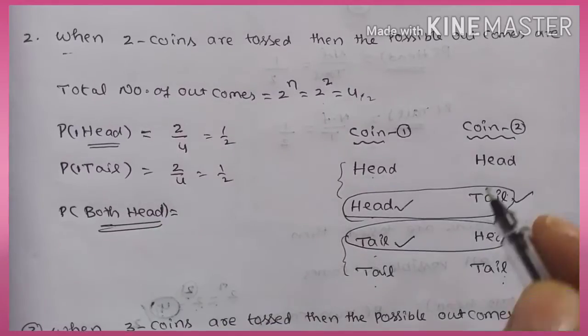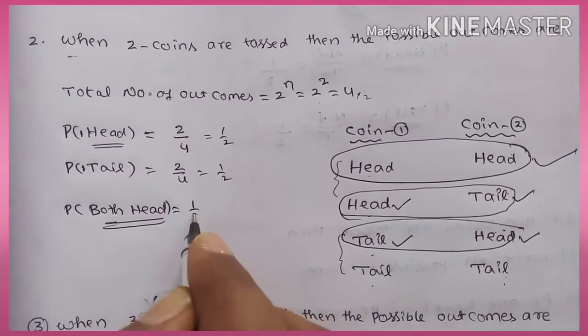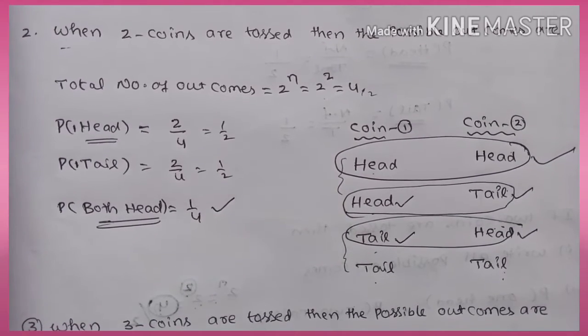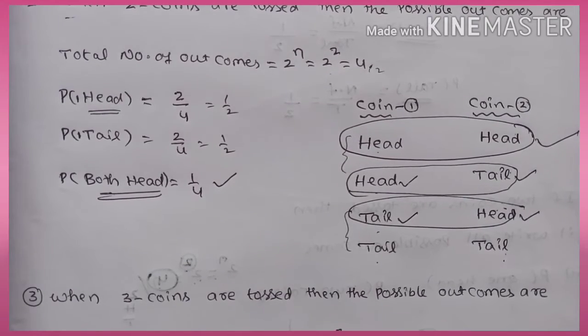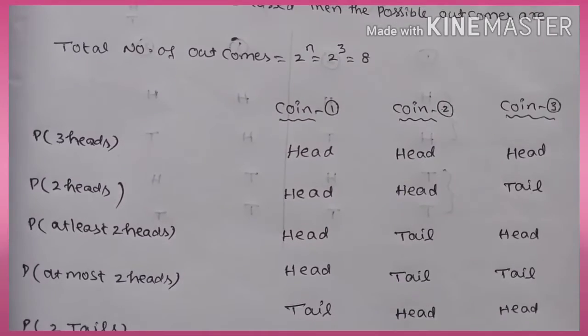Both heads, both are head. Here both possibilities are head, only one chance. So 1 by 4, there is no cancellation. Like that they will give any question, you can write, observe the question and its all possible outcomes. Now this is the next one.